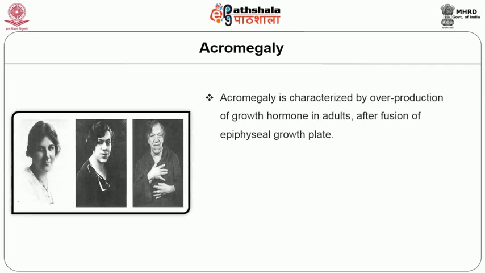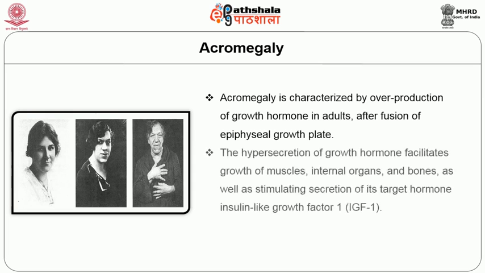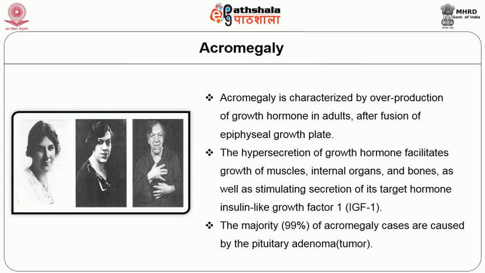Acromegaly. Acromegaly is characterized by overproduction of growth hormone in adults after fusion of the epiphyseal growth plate. The hypersecretion of growth hormone facilitates the growth of muscle, internal organs and bones, as well as stimulating the secretion of the target hormone insulin-like growth factor 1. The majority of acromegaly cases are caused by pituitary adenoma, that is a tumor.